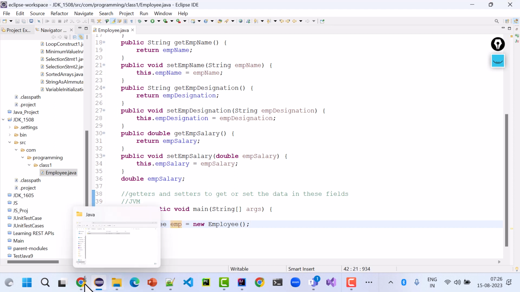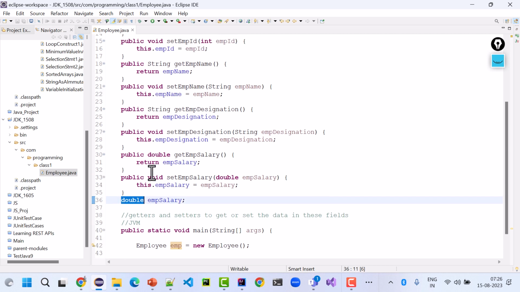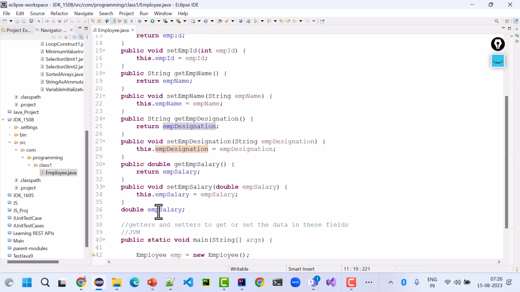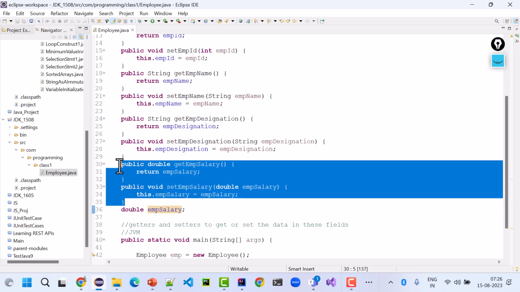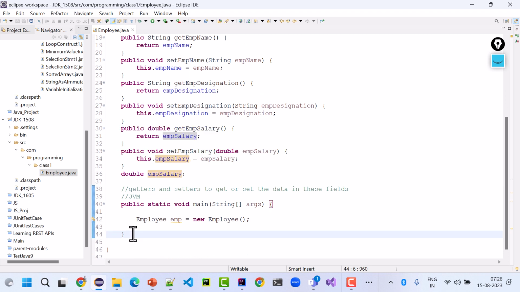Sorry, I have a quick question. On line number 36, why is it outside of the... I said create getter setter after employee designation, but getter setter are created for salary also. In Java, sequence does not matter. Java is a case sensitive language.